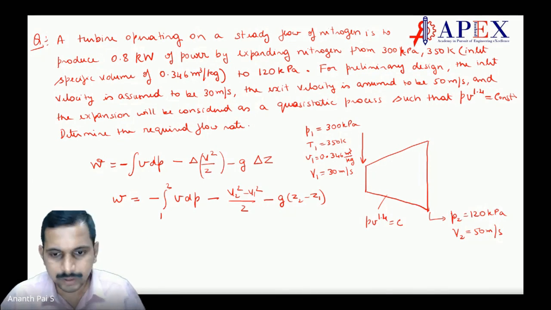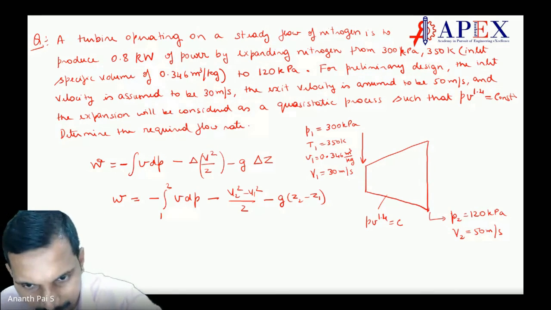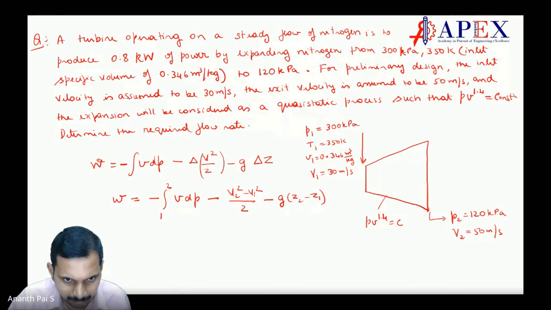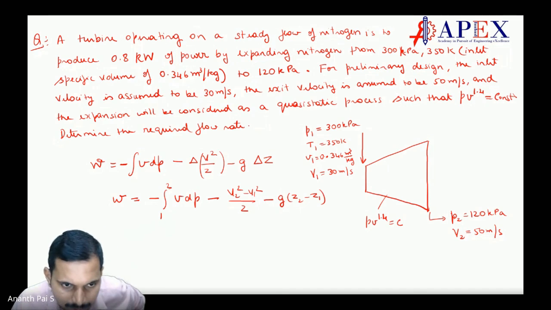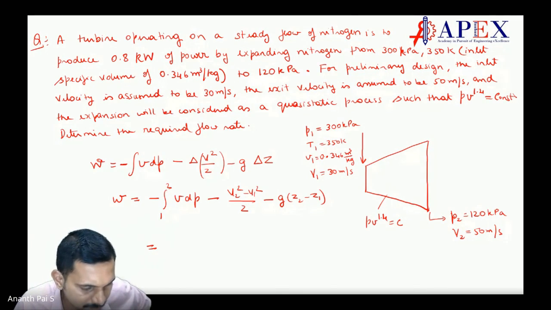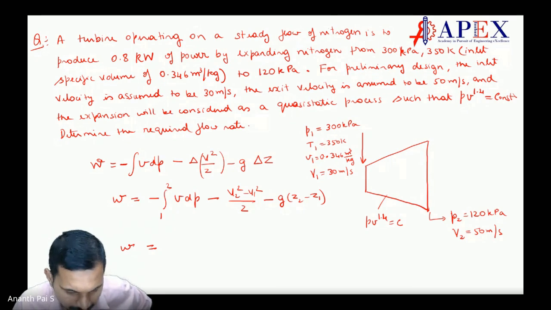Now, once I do this, it is VdP into minus (V2 square minus V1 square). Let us apply this. So now what is V1? V1 is this, V2 is this. Let us apply this. What is the work done? This work done which is there is work on the system, very important.